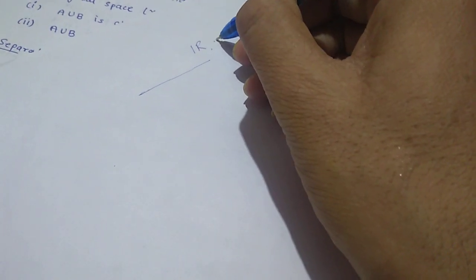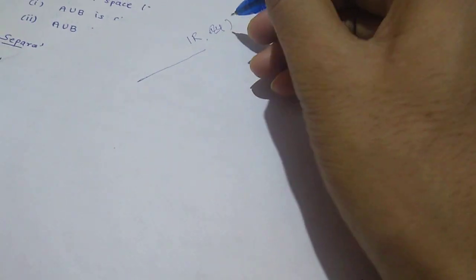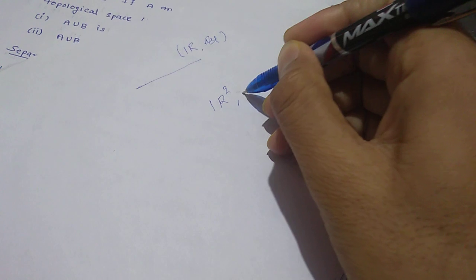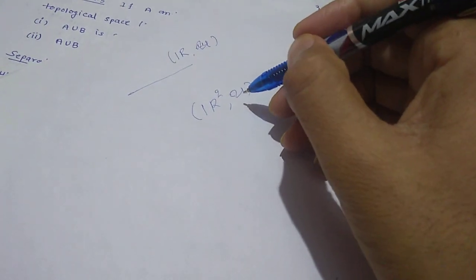Next, the real line R with respect to the usual topology is a connected topological space because there are no separated subsets of R whose union is R. Similarly, R square with respect to the usual topology is a connected topological space because we cannot find two non-empty disjoint open subsets of R square whose union is R square.